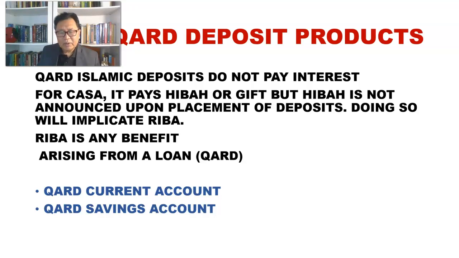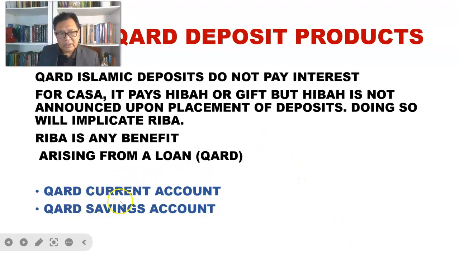any rate upon placement, because that would implicate riba, because riba is any benefit arising from a loan, right? So whenever a loan is given to a person, then the borrowing party must not give any benefit to the lending party, whether the benefit is in the form of money or in kind. So we have to be careful in that definition.